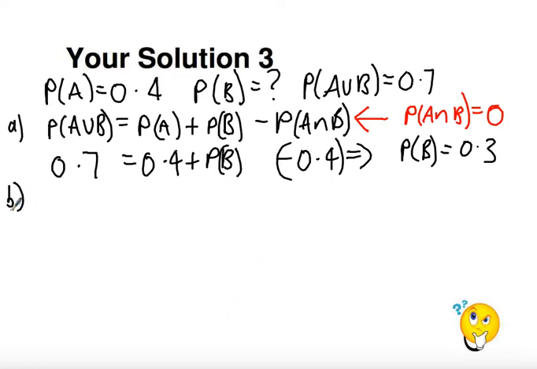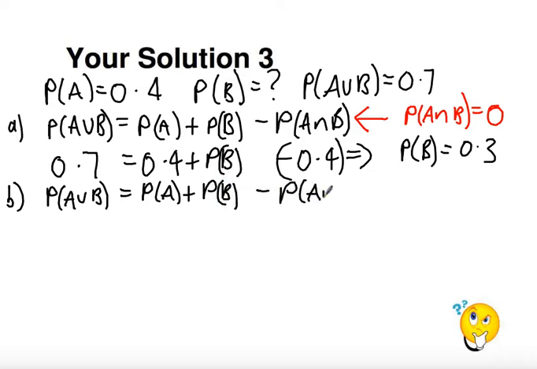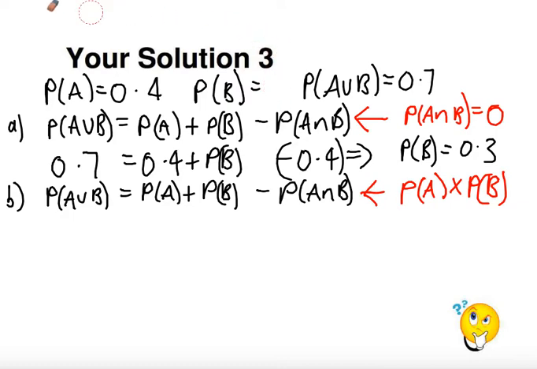Part B. So in part B, what I know, again, using the addition law, probability of A union B is probability of A plus the probability of B. What we're told in this scenario is that actually these are independent events. So what I know in that case is that probability of A intersect B is equal to probability of A times the probability of B. Now what actually might help on this scenario, and you'll see why in a moment, is I'm just going to change the probability of B to represent the variable x, and you'll see why in a second.